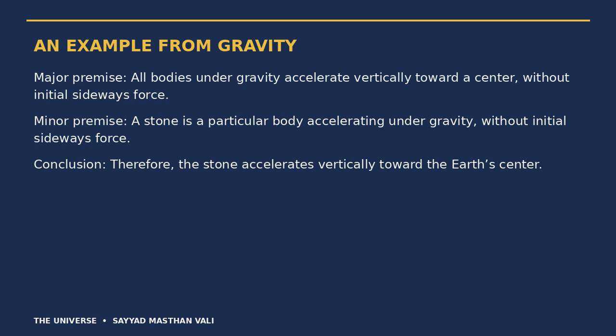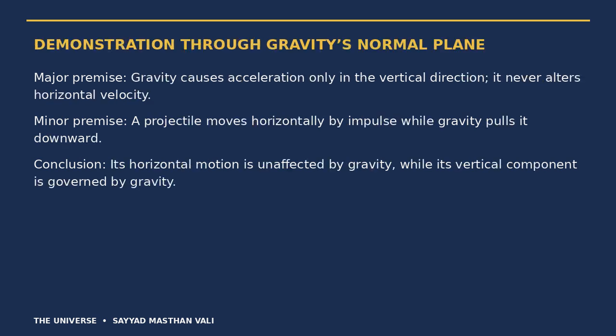Now consider gravity's normal plane. The major premise states that gravity causes acceleration only in the vertical direction, and does not alter horizontal velocity. The minor premise states that a projectile moves horizontally by impulse while gravity pulls it downward. Therefore, its horizontal motion is unaffected by gravity while its vertical component is governed by gravity.